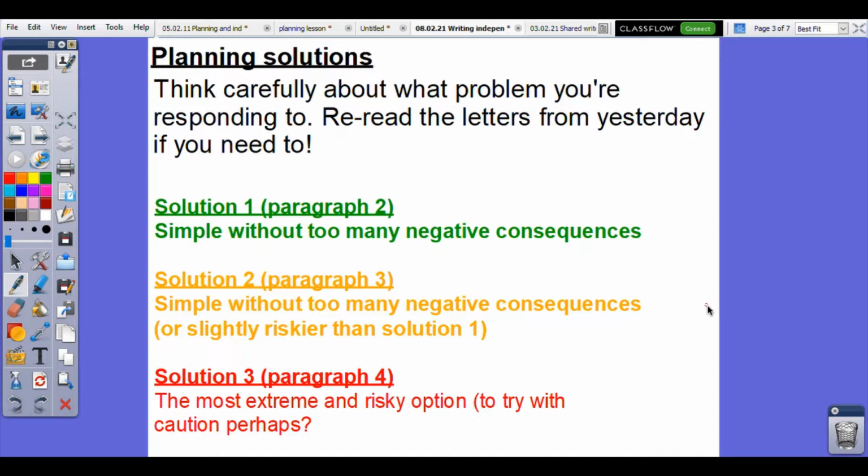So we need to think about solution 1 being quite a simple solution with not too many negative consequences. Solution 2, slightly more risky. And solution 3, the riskiest and most extreme option. So we're going to think about getting some ideas together for those so we know how we're going to build up the solutions and the pace and the extremity of them as the paragraphs progress.